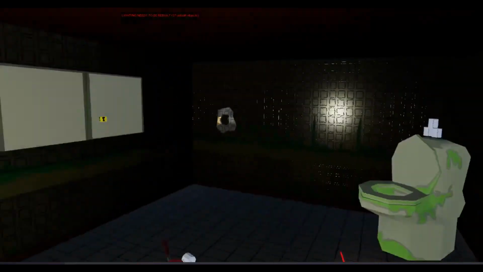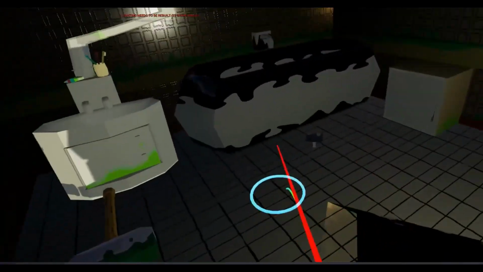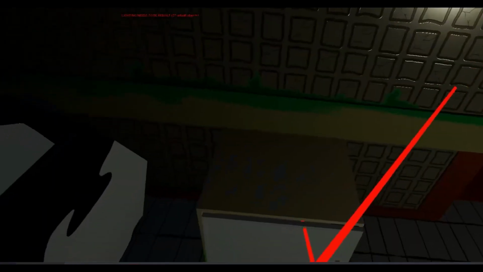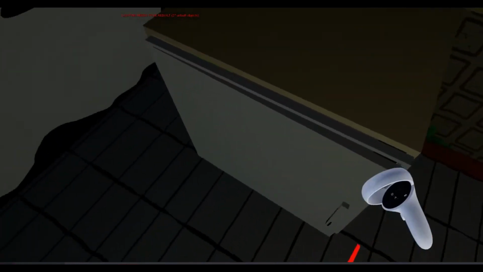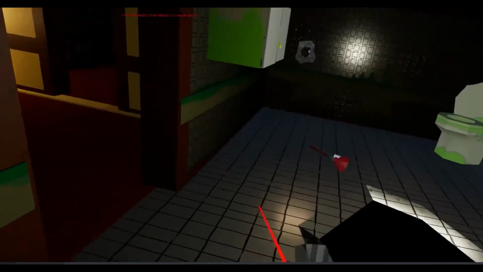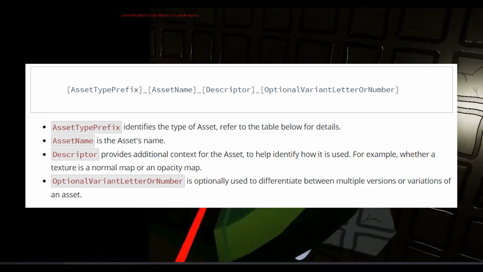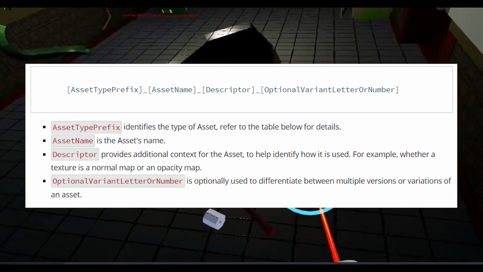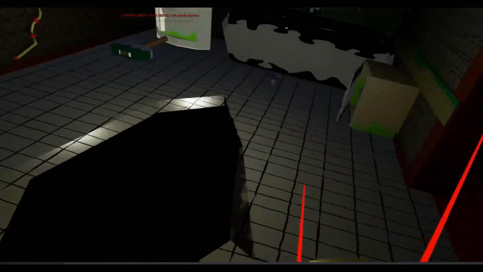Even though I didn't do any coding myself, I performed some code reviews to help with development by checking asset naming conventions were being followed by Ben and Kieran. At the start of the development cycle, it was agreed that assets would be named following Unreal Engine's recommended asset naming conventions, which follow the format of asset type prefix_asset name_descriptor_optional variant letter or number. Ben followed these conventions well.